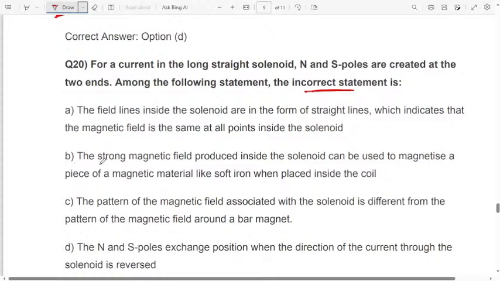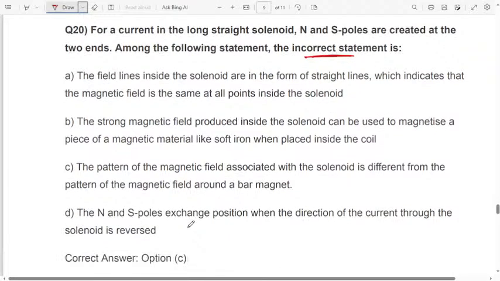Option B, the strong magnetic field produced inside the solenoid can be used to magnetize a piece of magnetic material like soft iron when placed inside the coil. Option C, the pattern of magnetic field associated with the solenoid is different from the pattern of the magnetic field around a bar magnet. Option D, the north-south poles exchange position when the direction of the current through the solenoid is reversed.